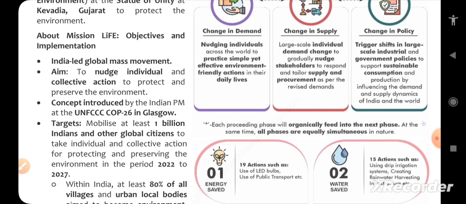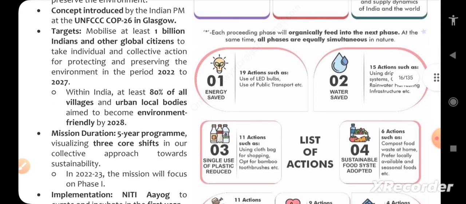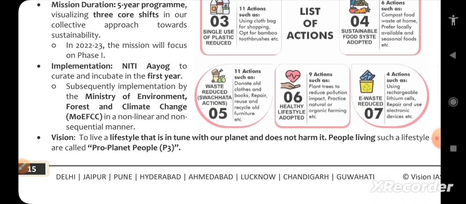Moving forward, the concept was introduced by the Indian PM at the UNFCCC COP26. It was introduced by India itself. That is also the reason the probability of asking this question is more. Duration is 5 years. Implementation is by NITI Aayog, subsequently by MoEFCC, that is the Ministry of Environment, Forest and Climate Change.